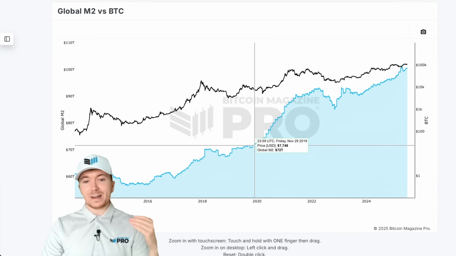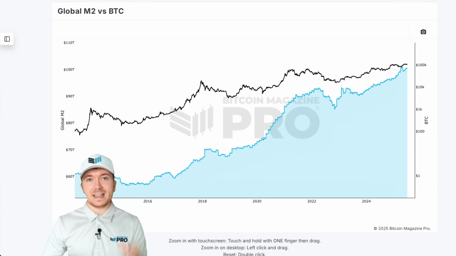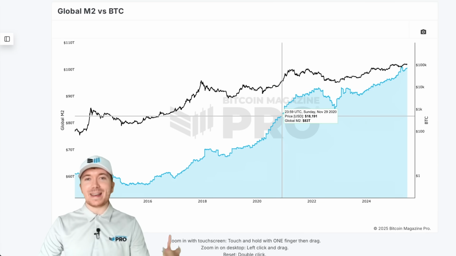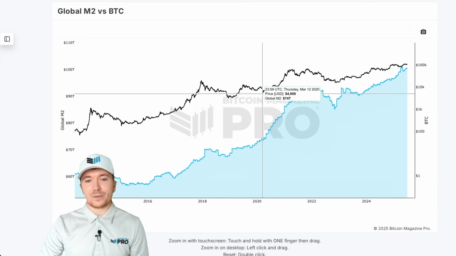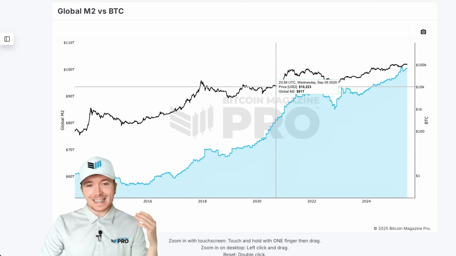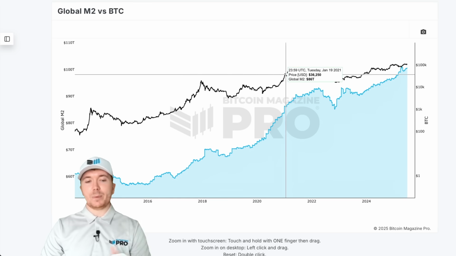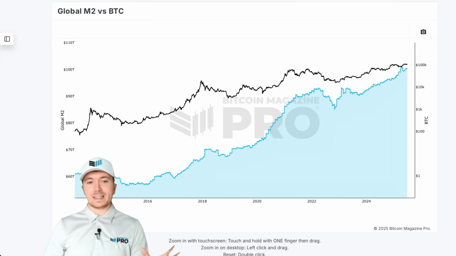If we look here, the 2020 bull cycle is probably the most obvious example of this, when everyone was locked at home, but everyone was still getting these stimulus checks. Everyone was buying risk-on assets and gambling and doing more speculative investing. We could see Bitcoin rallied from just a few $1,000s to over $60,000 in a relatively short space of time with this huge explosive run-up in price action. But this isn't the only instance in which this has happened.